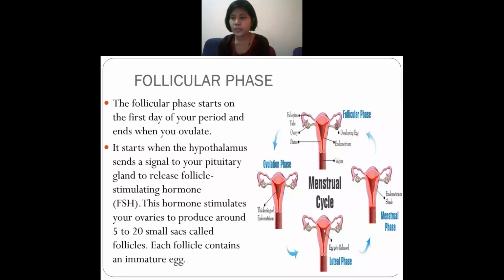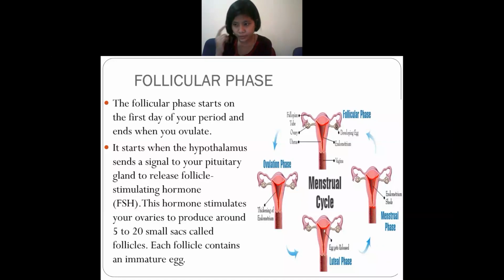I'll repeat again. The follicular phase starts when? On the very first day when a woman starts having period, the menstrual phase. And it will end when ovulation happens, when they start producing eggs.